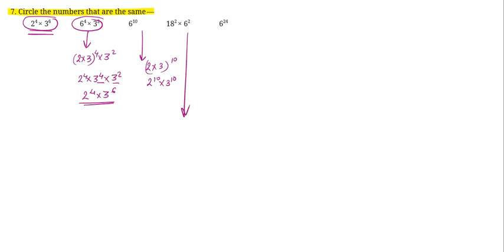Now 18 को जब आप उसके prime factors के term में लिखोगे तो it will become 2 times 3 times 3, उसके ऊपर power of 2 है, और 6 square को आप फिर से 2 into 3 to the power of 2 लिख सकते हो. इस पावर को सबके ऊपर लेके जाते हैं. So 2 to the power of 2 times 3 to the power of 2 times 3 to the power of 2, then 2 to the power of 2 times 3 to the power of 2.